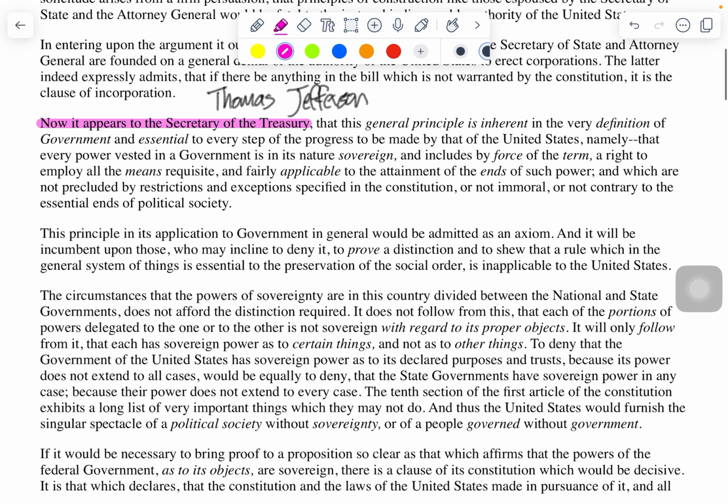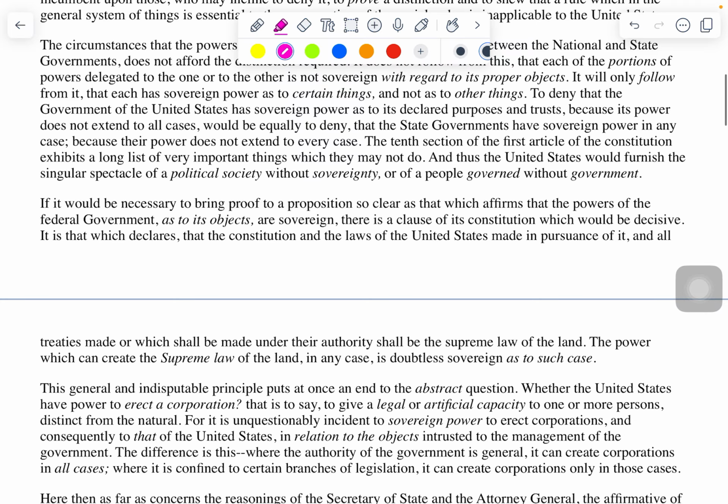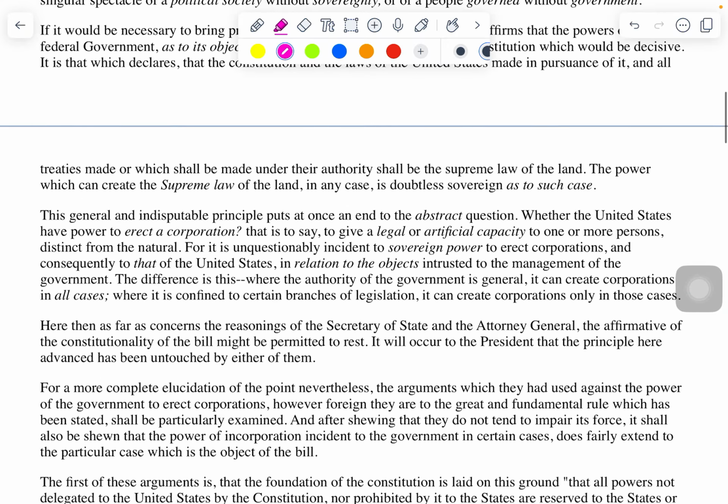And for example, it says here, namely, that every power vested in the government is in its nature sovereign and includes by force of the term a right to employ all means requisite. Okay, so for Alexander Hamilton, this is an ability that the federal government has because, by definition, our government is sovereign. It is sovereign because our government has been chosen by the people. Okay? Scan through your document, look for other information that you could use to support your argument.